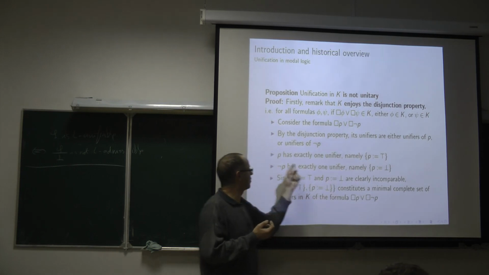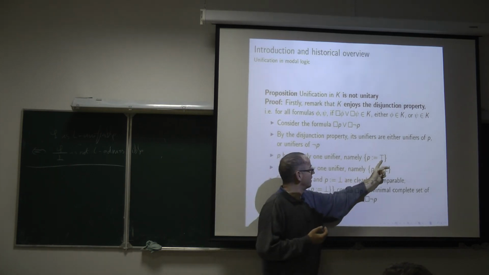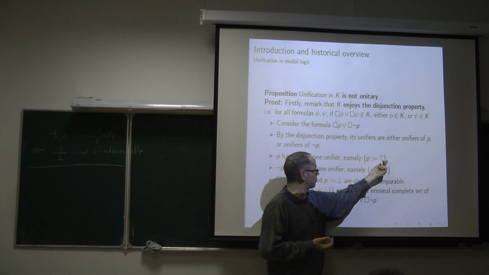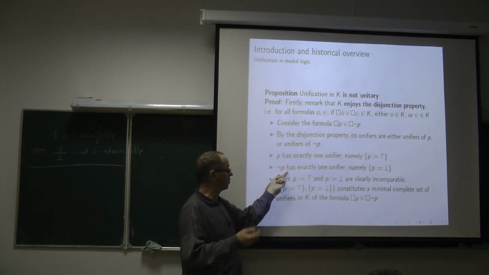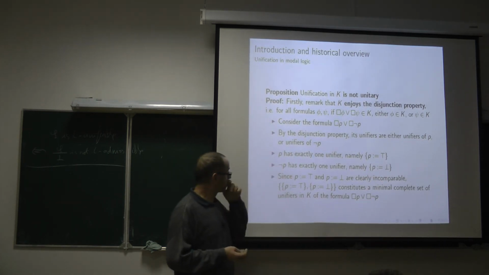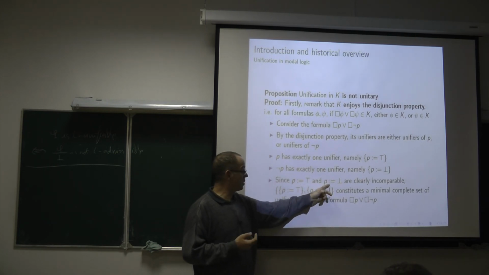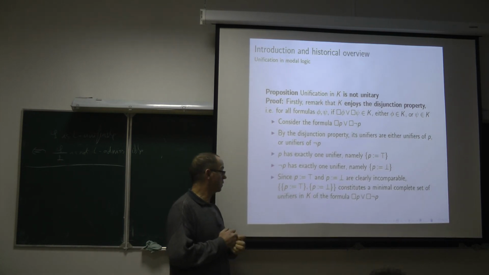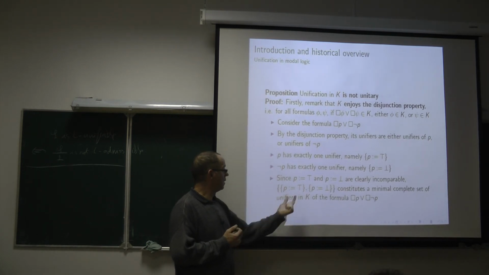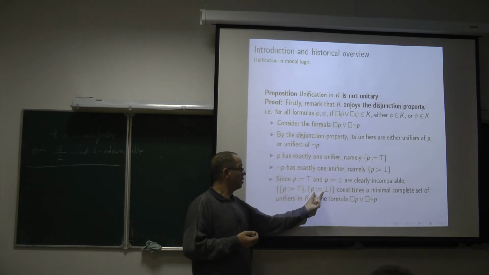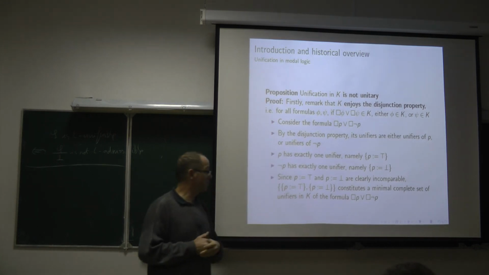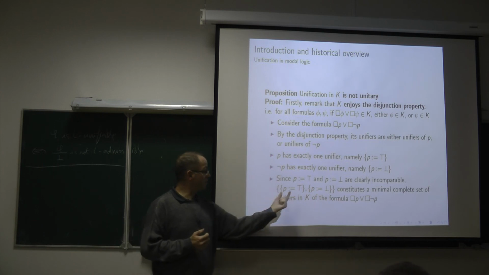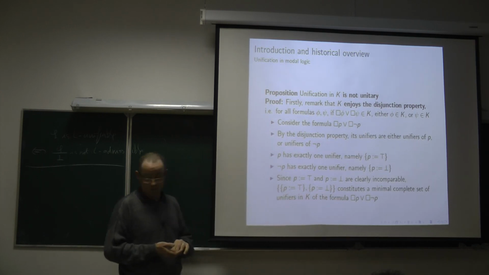But for sure, this unification problem has exactly one unifier. This one, there is no other possibility, or every formula which is logically equivalent to true. And for sure, this unification problem has also exactly one unifier, modulo logical equivalence, this substitution. And since these two substitutions cannot be compared, there is no substitution which is more general than both of them. It is relatively simple to prove. These two substitutions constitute a minimal complete set of unifiers in K of the unification problem that we have considered. And obviously, it is not a singleton. It consists of two substitutions.